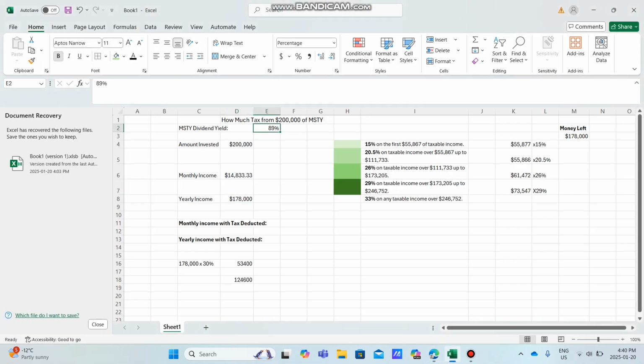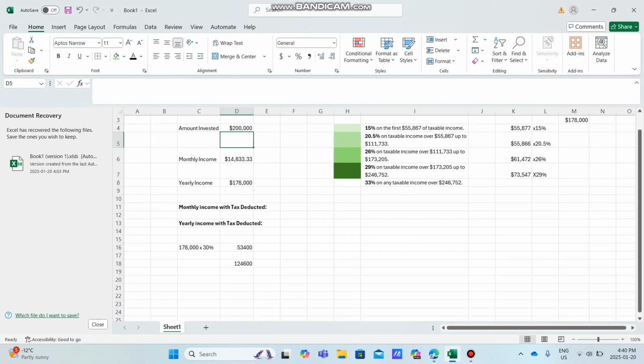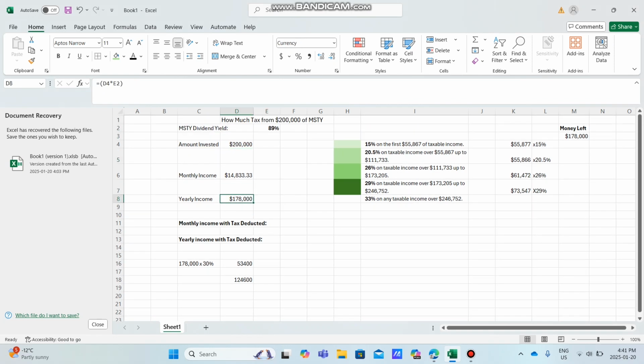As you can see right here, I'll bold that. Beautiful. So at this 89% rate, we earn $178,000. We already know that. Cool. So let's do some math, as everyone loves. On our first $55,877, we are getting taxed at a rate of 15%. So I just want to put this in right here.